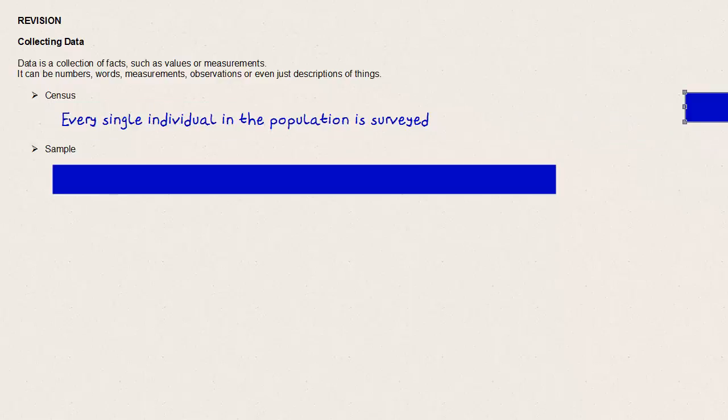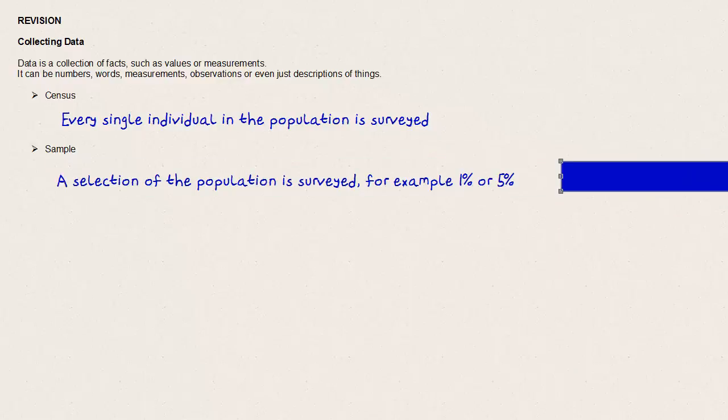In a census, every single individual in a population is surveyed. Whereas in a sample, we only look at a selection of the population. For example, it might be 1% or 5%. It might be more than 5%, it might be less than 1%. But the point is that we don't collect the information from everyone when we take a sample.